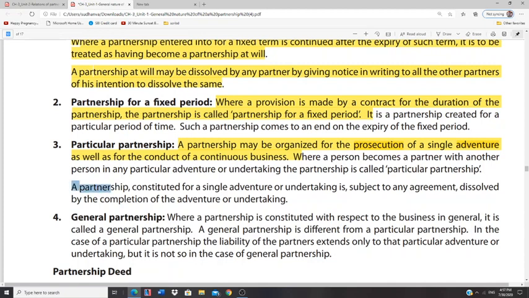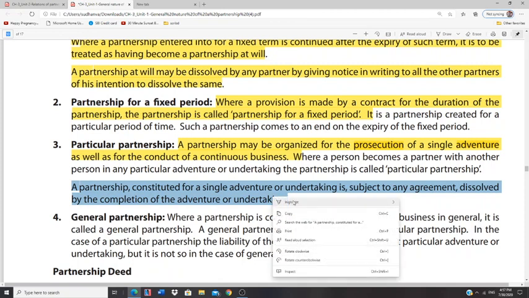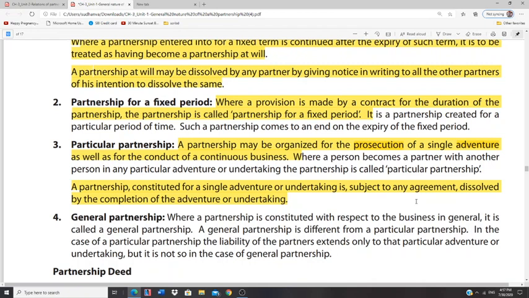So, in simple terms, a partnership constituted for a single adventure or undertaking is subject to an agreement, and is dissolved by completion of that particular adventure or undertaking. Let us take an example. Two people, during the time of New Year, have decided to sell crackers. During December, they want to sell crackers.